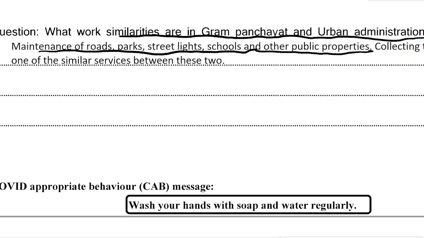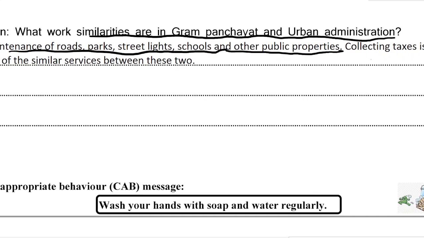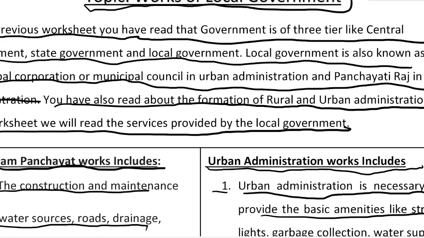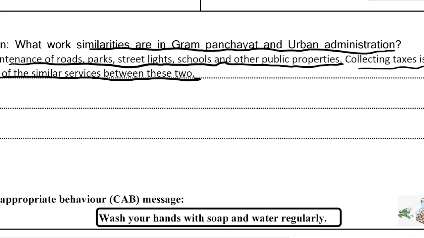As you can see, first the similarity is maintenance of roads, the parks, the street lights, the schools and other public properties. Collecting tax is also one of the similar services between these two. Again they have to collect the taxes also, which is one of the similar works, which is done, not service but it is a work. So you can correct it over here, it is not a service but it is a work.